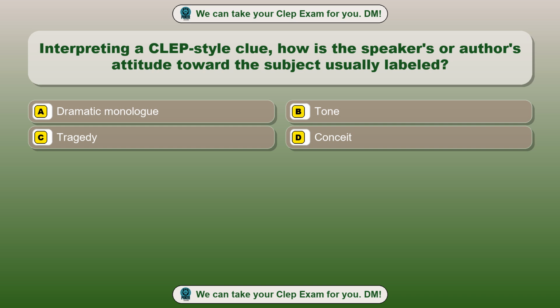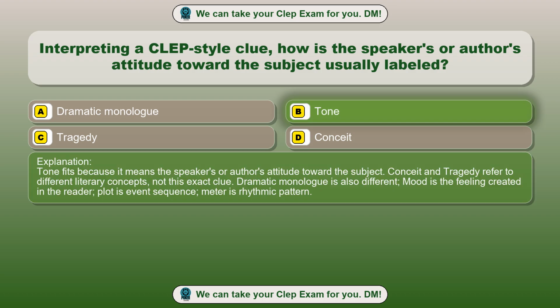Option A, dramatic monologue. Option B, tone. Option C, tragedy. Option D, conceit. The correct answer is option B, tone. Tone fits because it means the speaker's or author's attitude toward the subject.